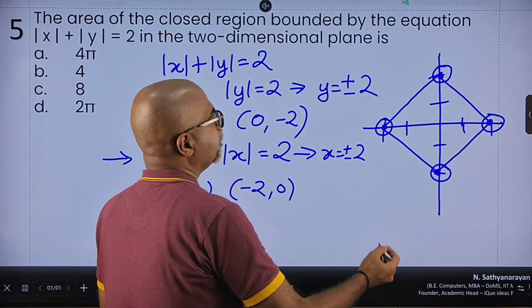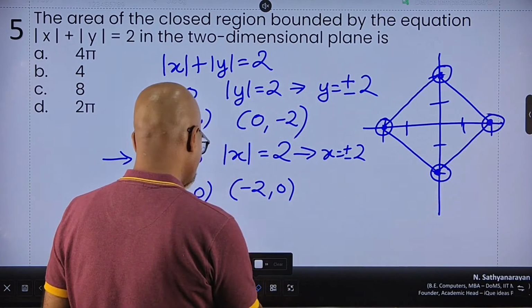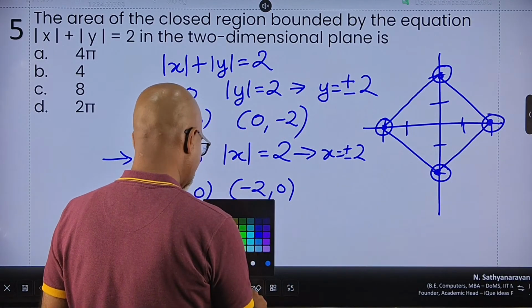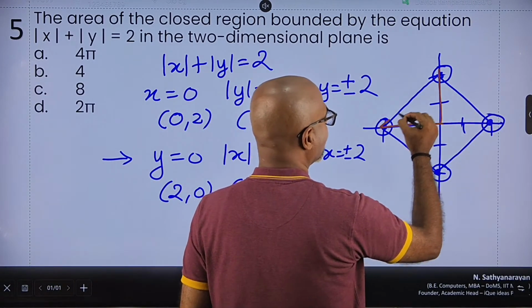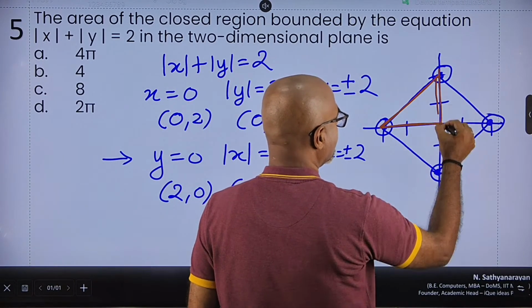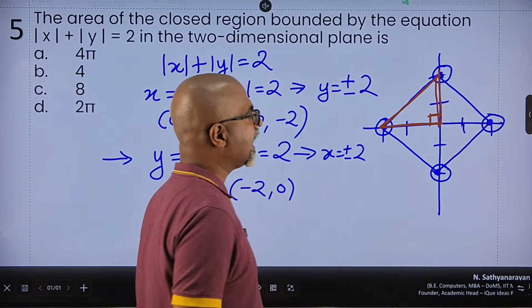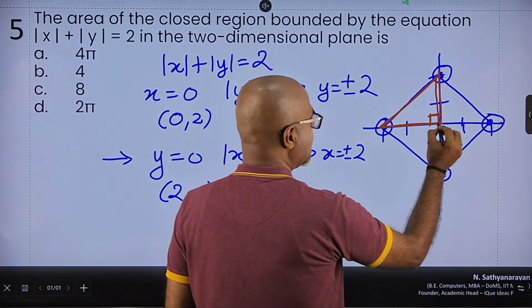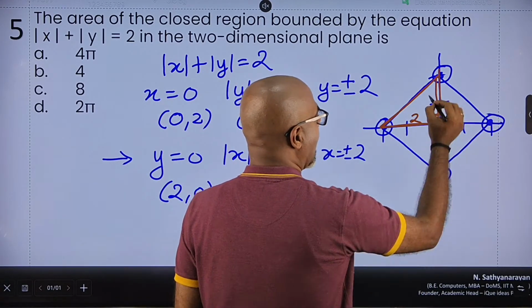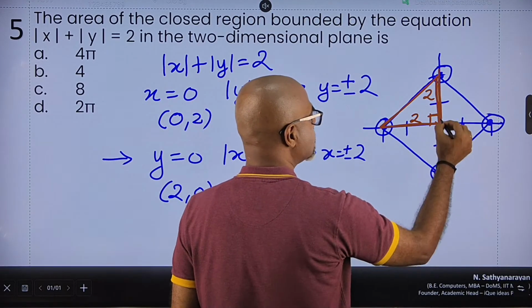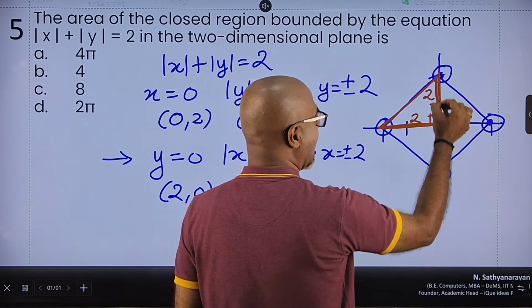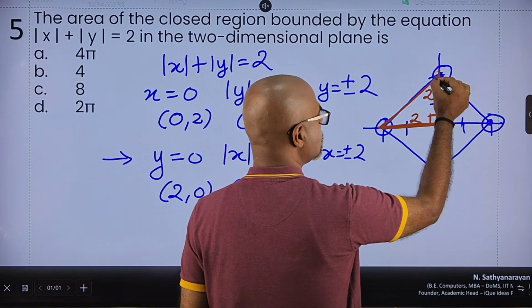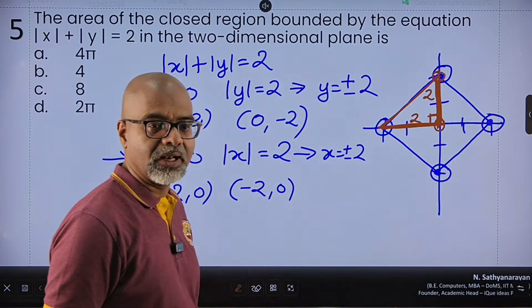And beautiful. Now, if you take a close look at it, we'll be quickly able to identify that it is nothing but 4 right angle triangles, right? If you take a look at this structure, this is a right angle triangle where the base is 2 units and the height is also 2 units. The base is 2 units because from 0 it goes till 2. And the height is also 2 units because it goes from 0 to 2. And all of them are identical.